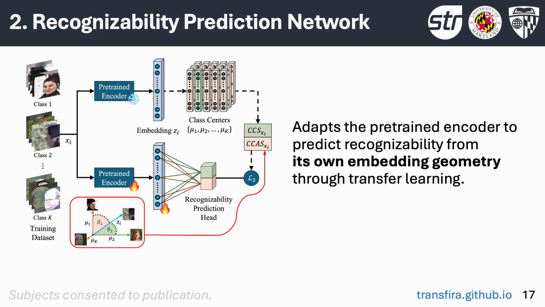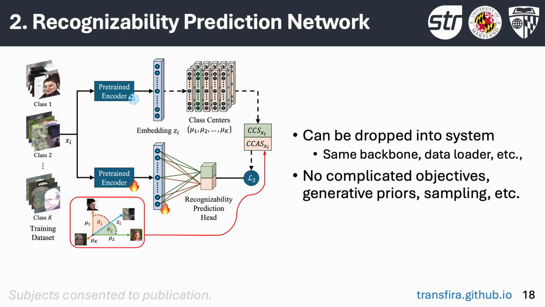The original face recognition encoder is untouched, preserving its original face recognition performance. Its separate recognizability prediction network is grounded in the face encoder's decision geometry. Since the recognizability prediction network has the same architecture and uses the same data loader as an encoder, it maximizes component reuse and can be easily dropped into a system's feature prediction and template aggregation pipeline. Furthermore, it does not rely on strategies like expensive generative priors or slow stochastic sampling that aren't feasible in many real-world deployment scenarios.